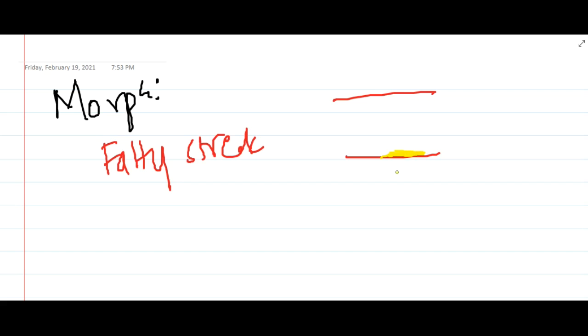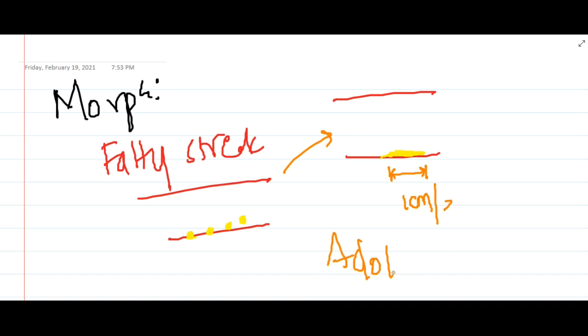They are just small yellowish spots in the beginning, and these spots will coalesce to form a fatty streak of around 1 centimeter or even longer. These fatty streaks are present as early as adolescence itself.